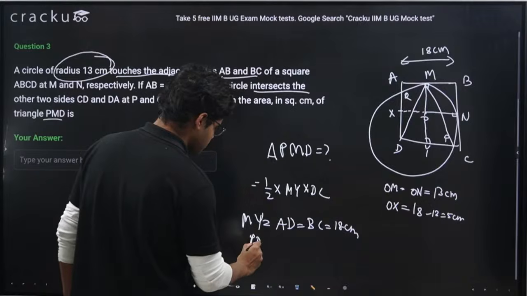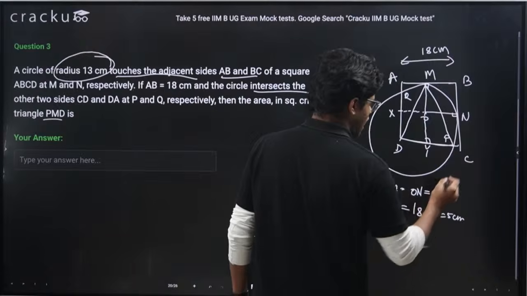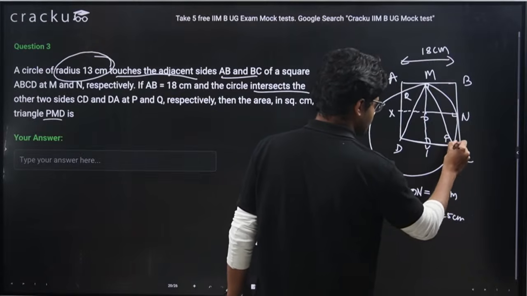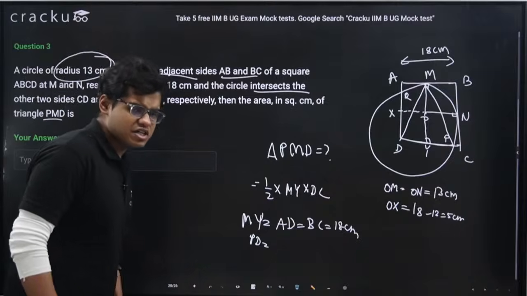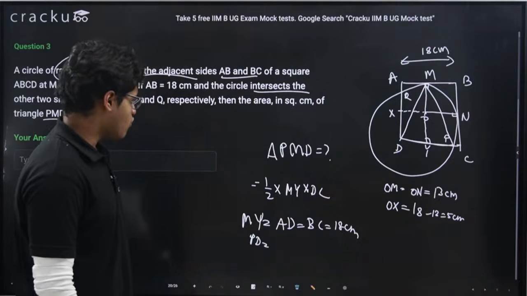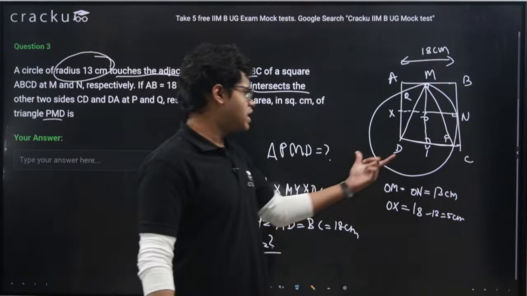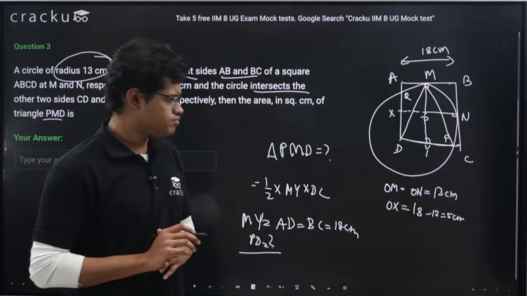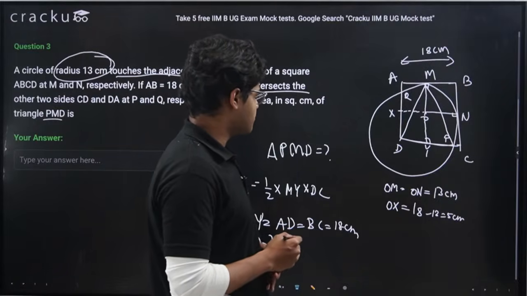But PD is from here to here. Our square is ending at point C, but this is ending at point P. So this we don't know, right? We don't know what is the length of PD. Means if I find the length of PD, my job is done. Okay. Let's try to find the length of PD.